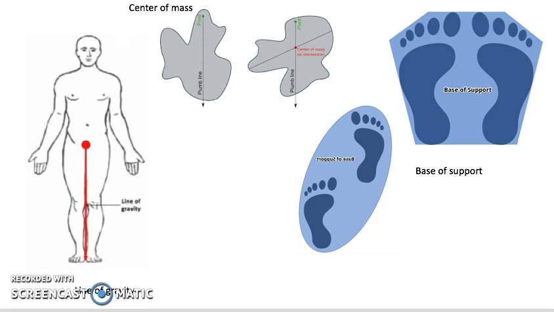Like I've just described, if someone was running, for example, they are likely to become unstable and fall over if, in a basketball box out and rebound, they take on a very weak stance. The opposition is likely to come and lean on them and push on them, and if they are very unstable, then they're likely to fall over or fall forward.